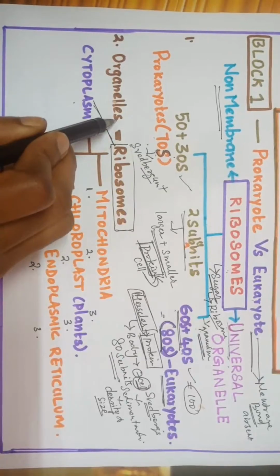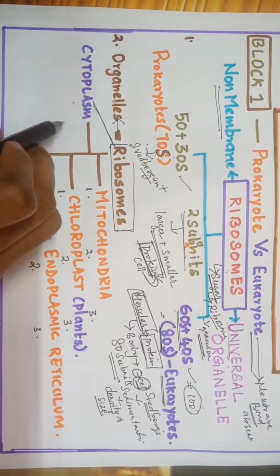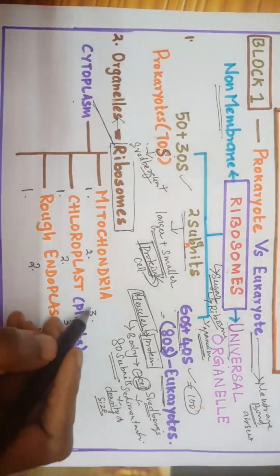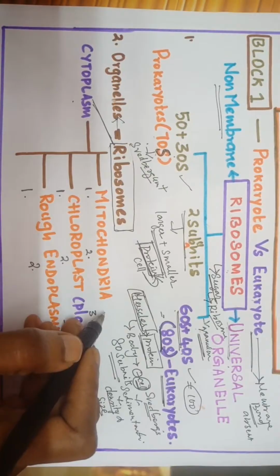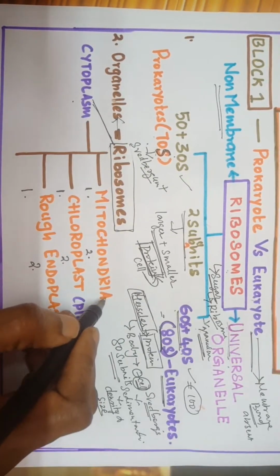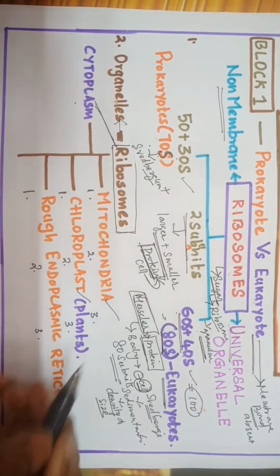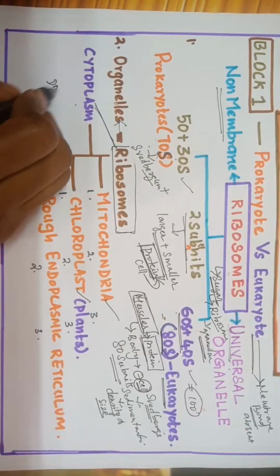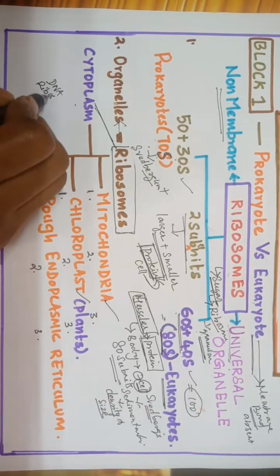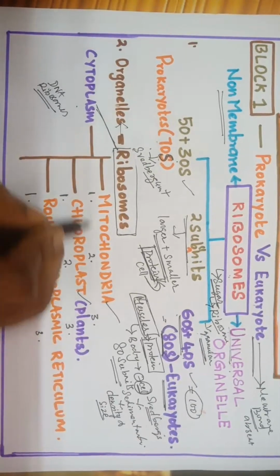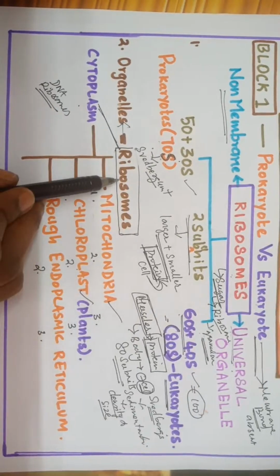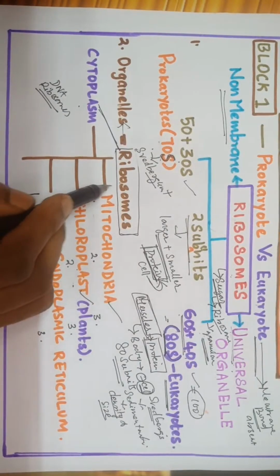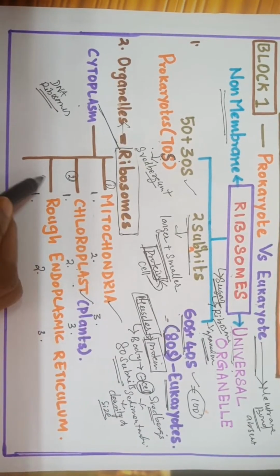Now, ribosomes are present in other organelles of the cell. What are the organelles? This one also we studied last week. Name the two semi-autonomous organelles. Very important. Mitochondria and chloroplast. Why are they called semi-autonomous organelles? Because they have their own DNA and ribosomes. They have their own ribosomes, which means ribosomes are present in mitochondria and chloroplast. So this is the first organelle, second organelle. What is the third organelle?